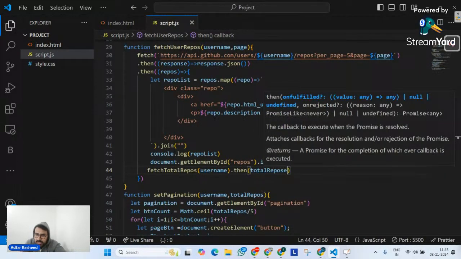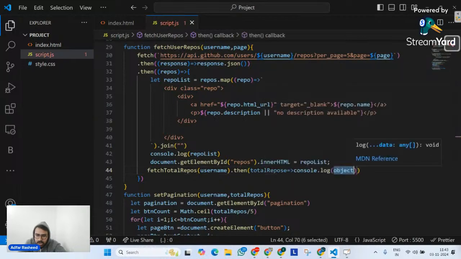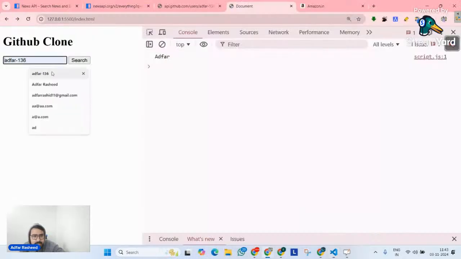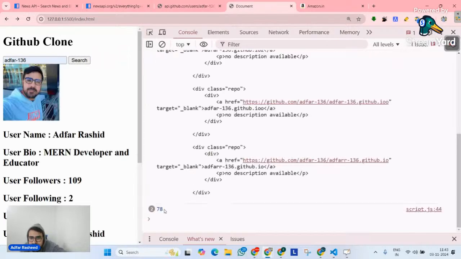Let's do one thing. Let's console.log this total repos and see what happens. Let me go here and say I'm going to call adfer136, click on search. Once I do that, it should give me 78, something like that. It should give me that particular count. So let's quickly search it. Perfect, it's giving me 78.